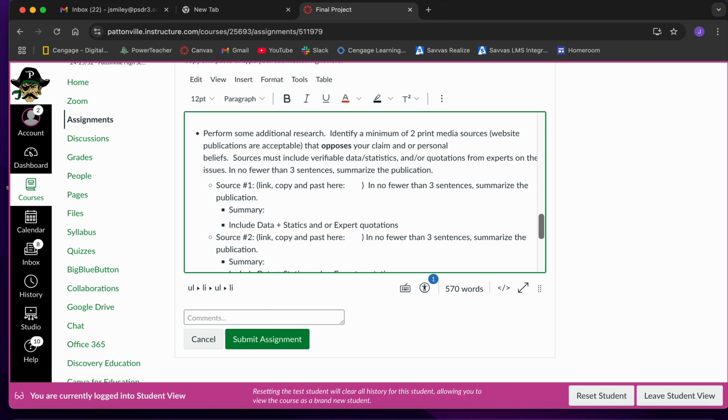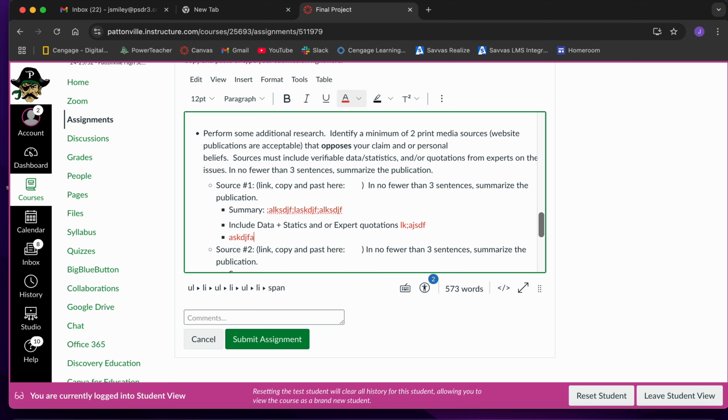Now we're going to move on. This is the exact same thing that I just explained at the top, but you need to find 2 print media sources that oppose your claim. Okay? Same thing. Post your link here in no fewer than 3 sentences. Summarize, okay, the print media sources, and then make sure that you're including the data and statistics from the ones that oppose your point of view.